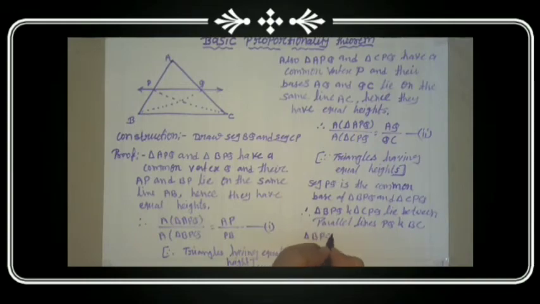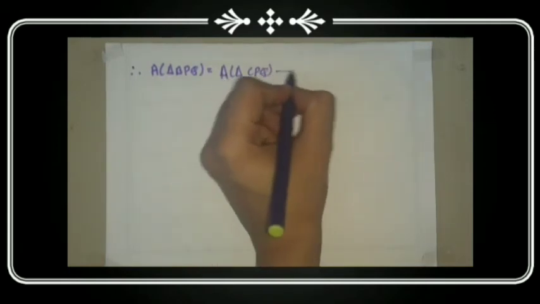Triangle BPQ and triangle CPQ have equal heights. Therefore, area of triangle BPQ equal to area of triangle CPQ. It is denoted by third equation.